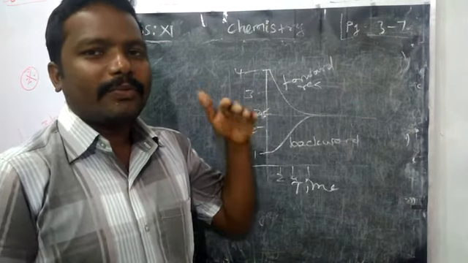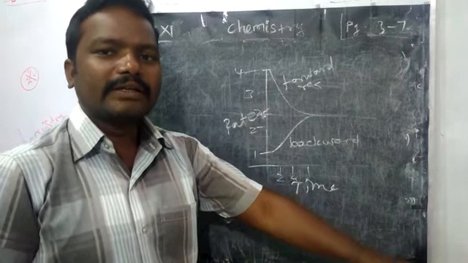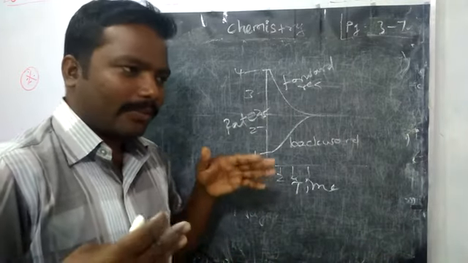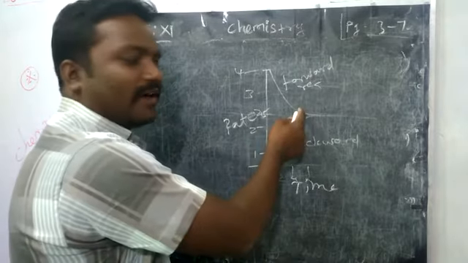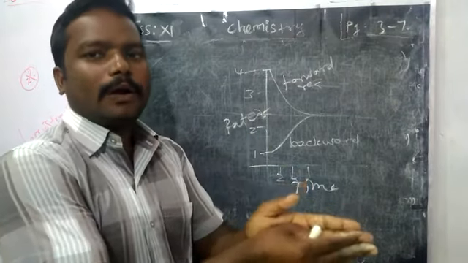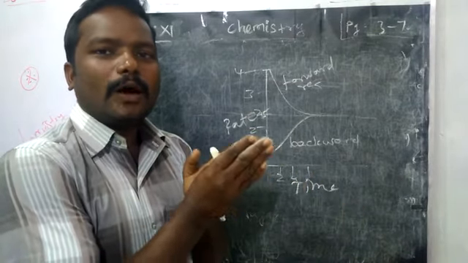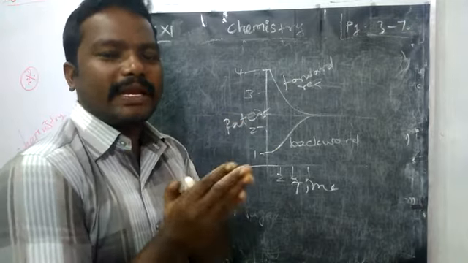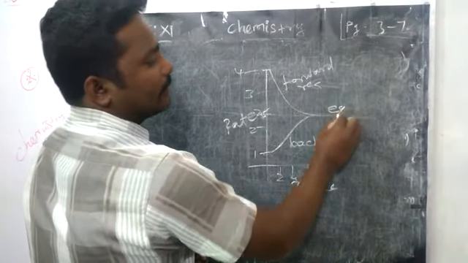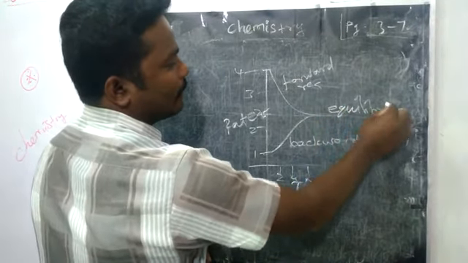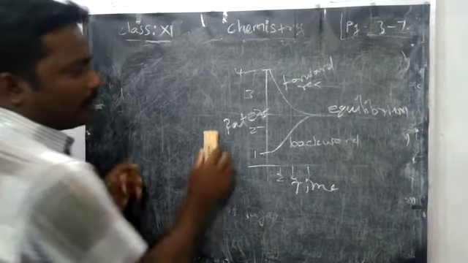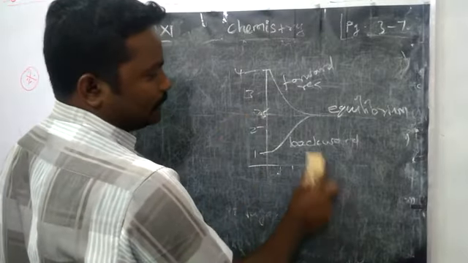Okay. So in the beginning the forward reaction rate is high, and the backward reaction rate is low. One by one, forward reaction will decrease, backward reaction will increase. Both will meet, or it will maintain the constant speed at a particular point. That is called the equilibrium rate.